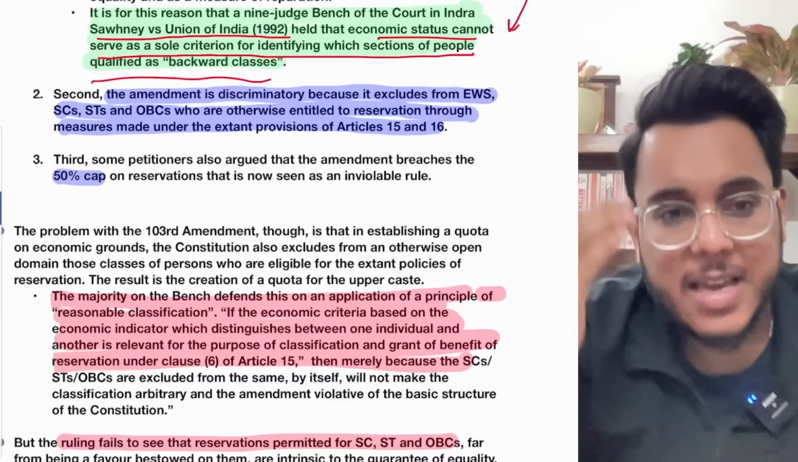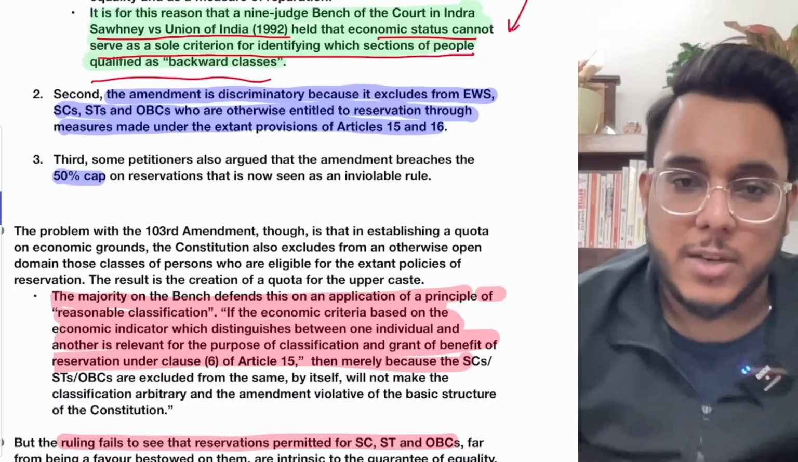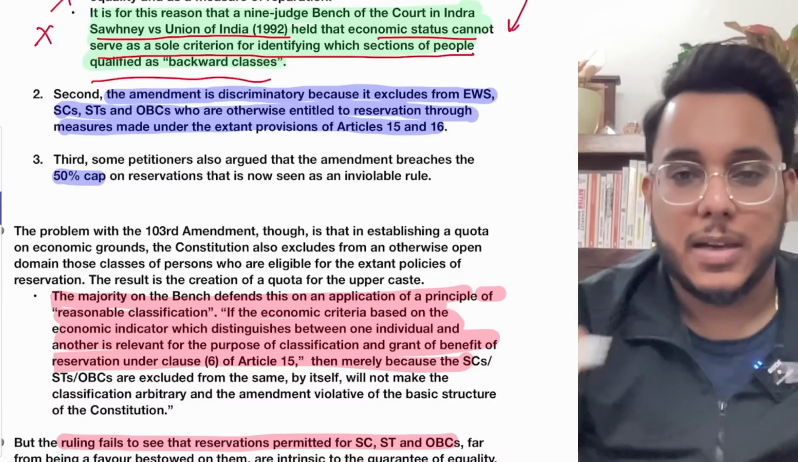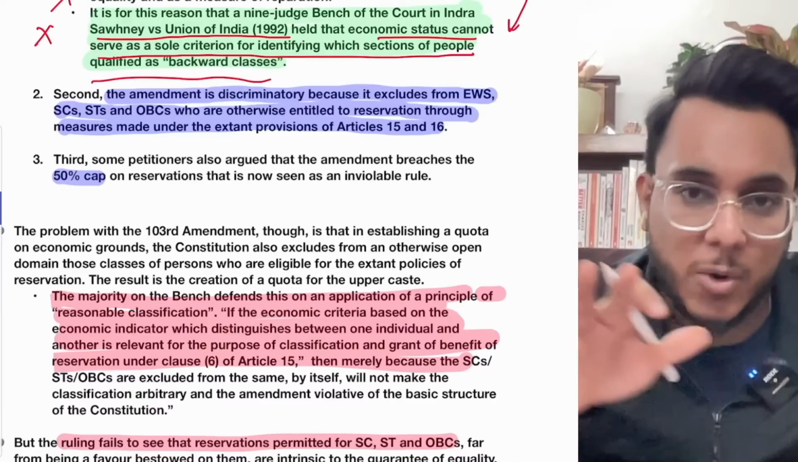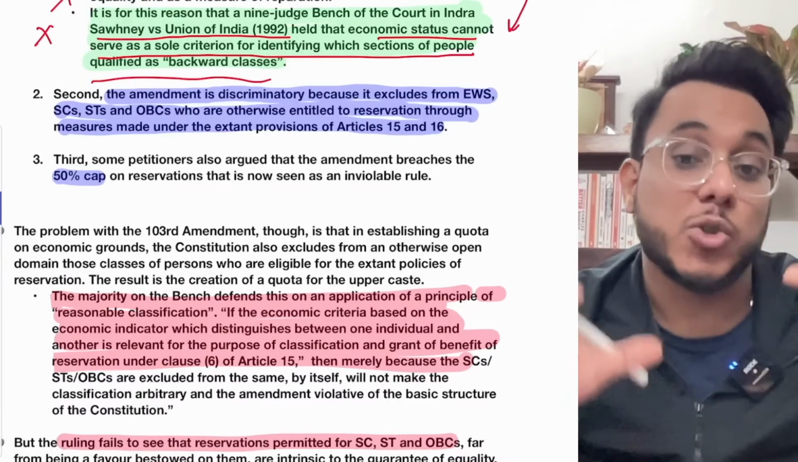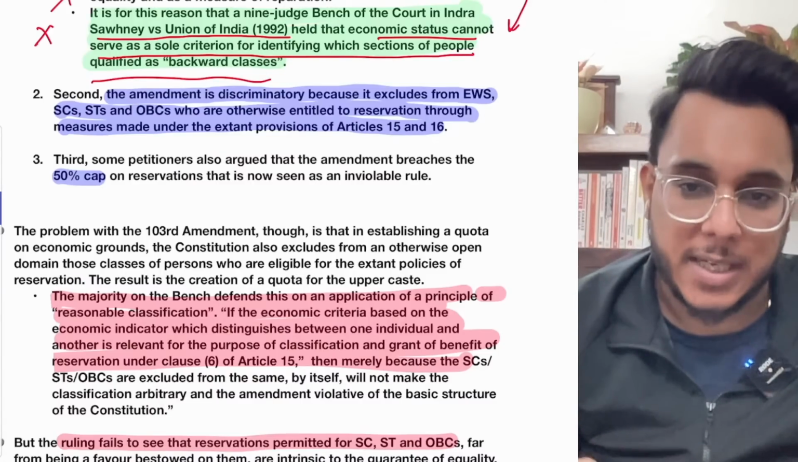So very clearly the 1992 judgment provided, because at that point in time also the reservation was given on economic criteria, and Indra Sahani judgment provided that this cannot be the ground. And now what you have done, you have again used the economic ground. So therefore it is a constitutional challenge that has come. Social categories, it is justified because historical injustice has happened, and to make up for that, it is being done.